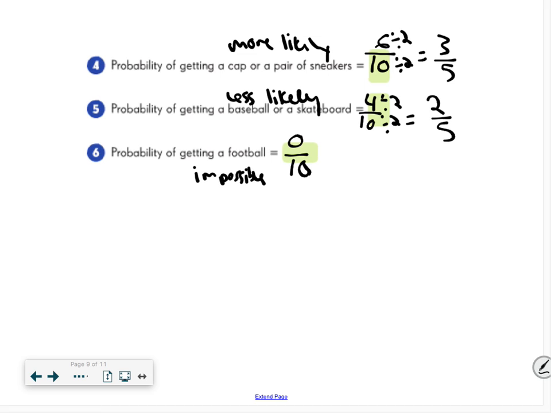Okay? So as a review at the end, when you are finding probability, you're seeing what the likelihood of something happening is. You can write it as a fraction. The denominator is how many total things, and the numerator is your favorable outcome, like how many options you have that you would like to get. Remember that you should simplify, and when you're simplifying, you should try to think of the factors so you can simplify it as low as possible. And then visualize that number line in your head so you can determine if it is certain, impossible, equally likely, more likely, or less likely.